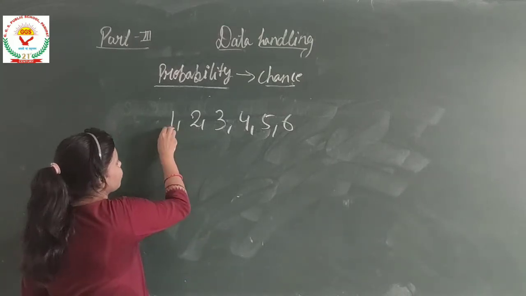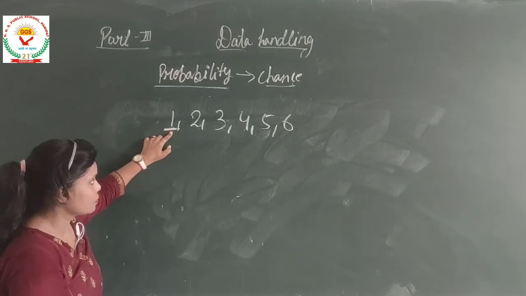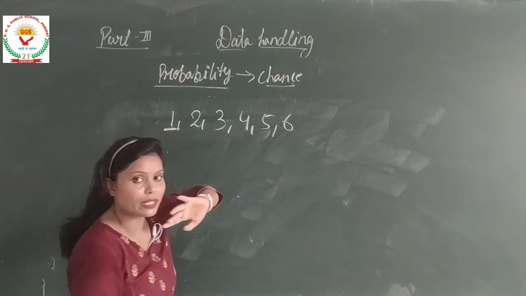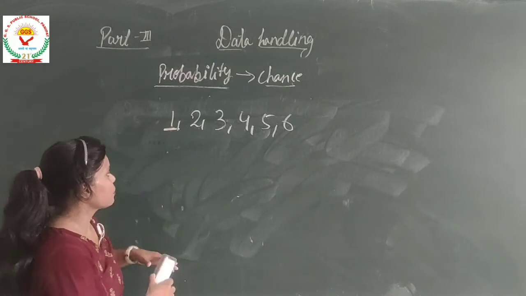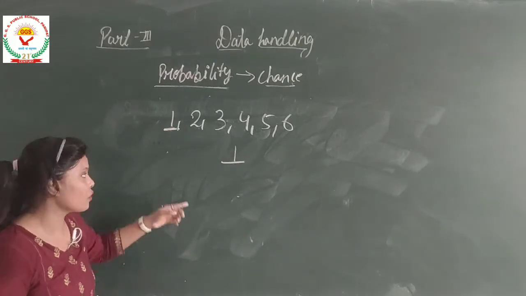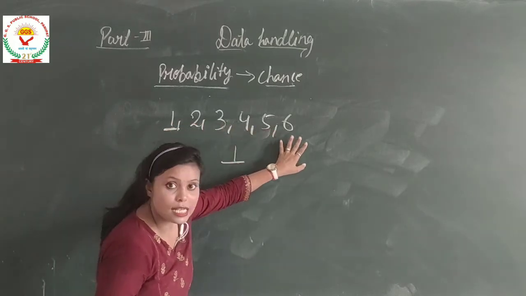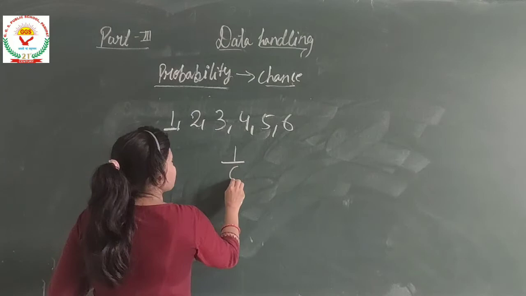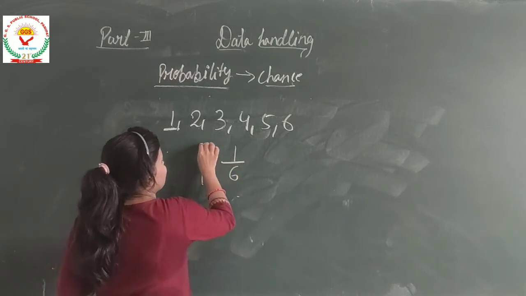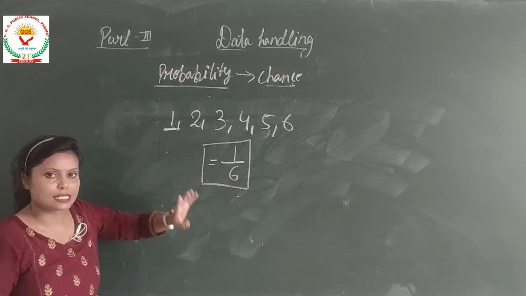So only one favorable outcome. There is no other one here. And what is the total number of outcomes? 1, 2, 3, 4, 5 and 6. So total number of outcomes is 6. So the probability of getting 1 on the top is 1 by 6.